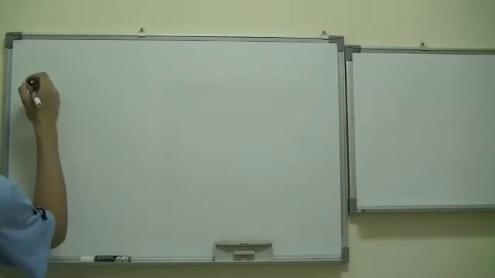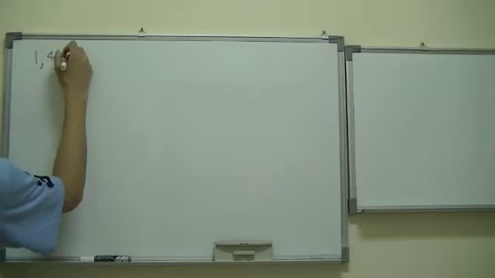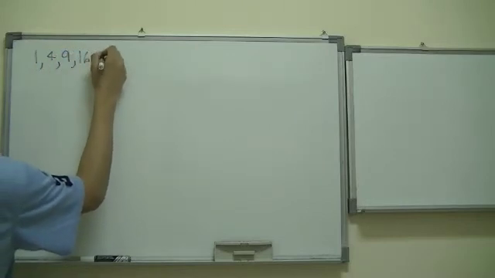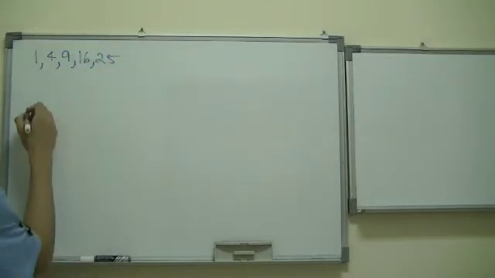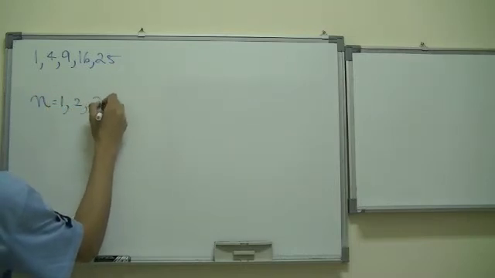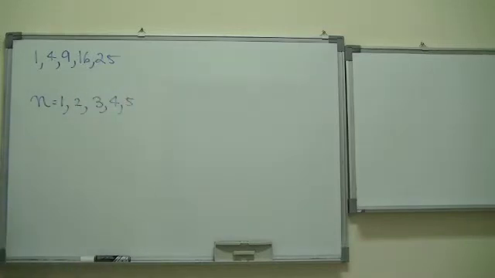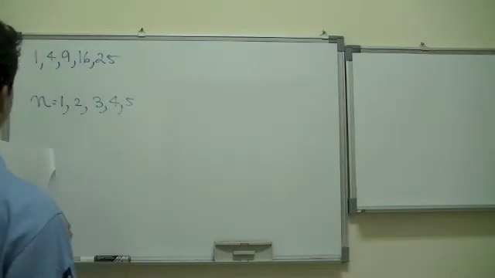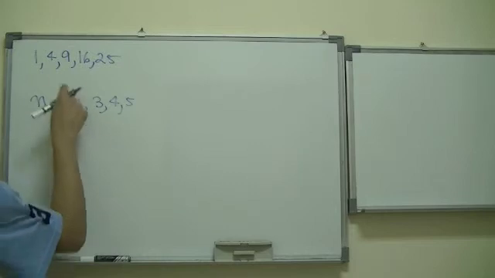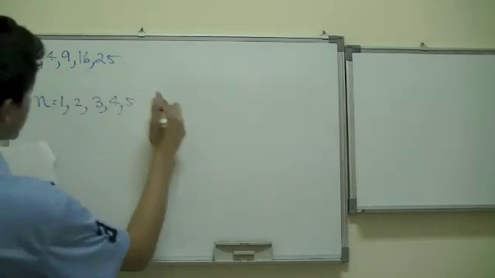Okay, so let's see. For example, we have 1, 4, 9, 16, and 25. And the n term we find out to be 1, 2, 3, 4, 5. You multiply each side by that and you get the answer. Basically, 1 squared is 1, 2 squared is 4, 3 squared is 9, 4 squared is 16, 5 squared is 25.